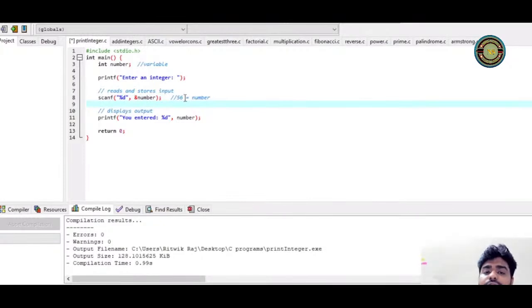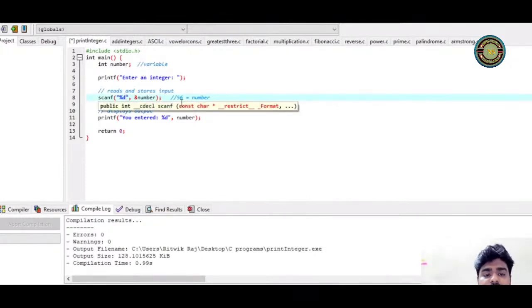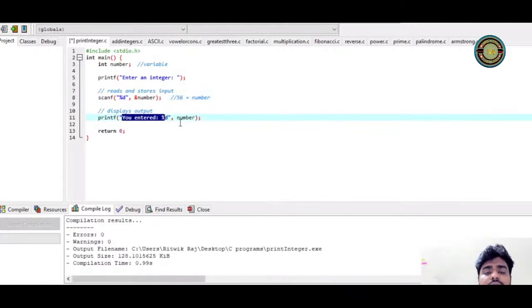Why am I putting 56? Because I have written percentage d and that is digit. If I do 56.0, then it will not get stored. So you entered number. It will print you entered 56.